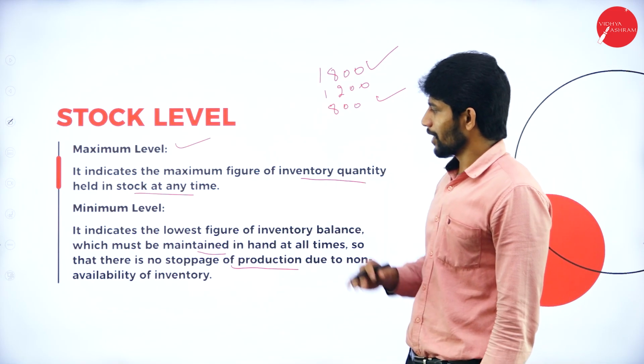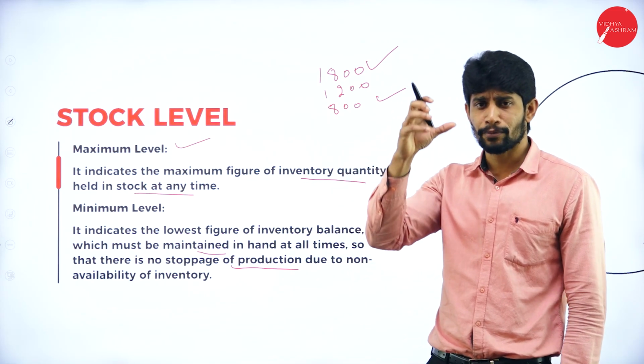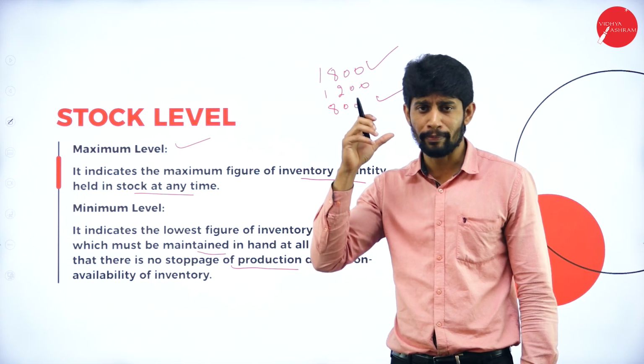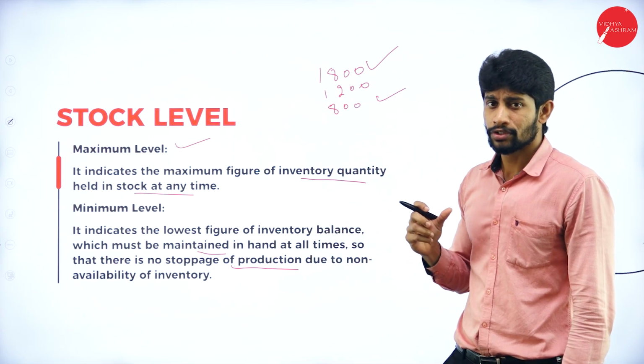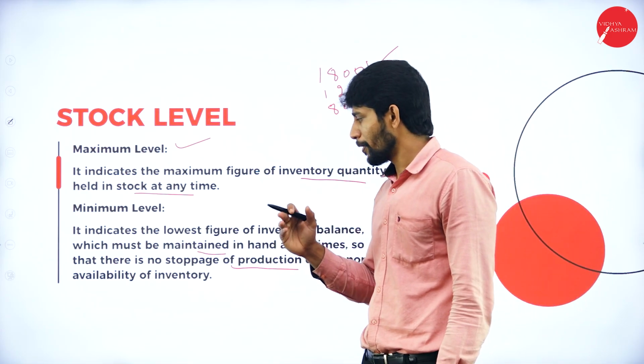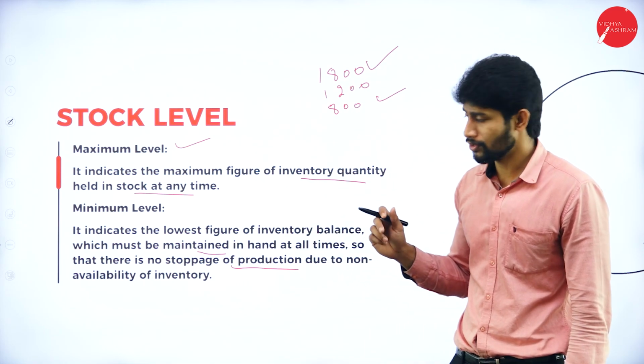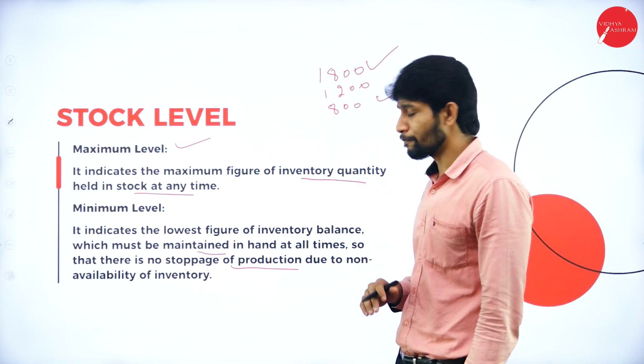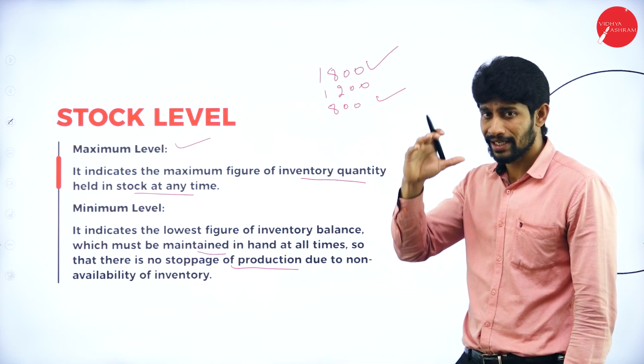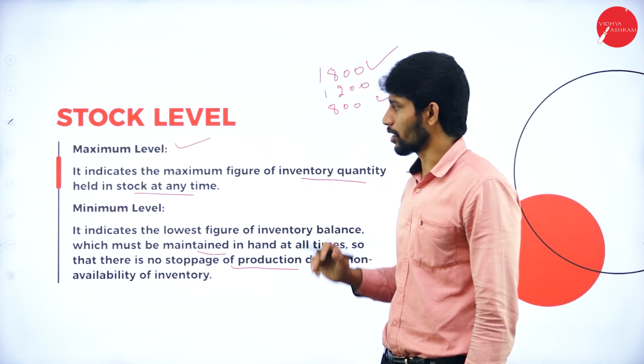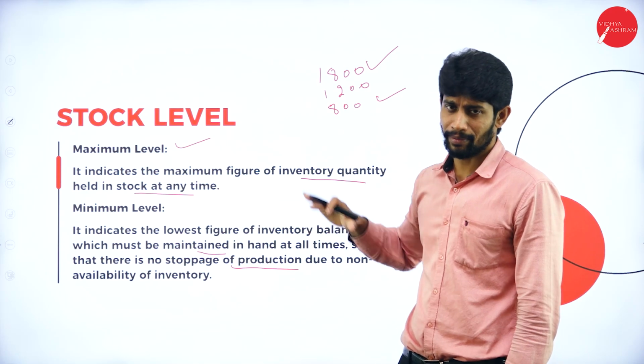Yes, minimum level is nothing but the minimum level of products or components or inputs that should be maintained by the storekeeper so that they can't stop the manufacturing activity. So there will be no stoppage of production activities if they maintain the minimum level of stock. So, the maximum level and the minimum level.